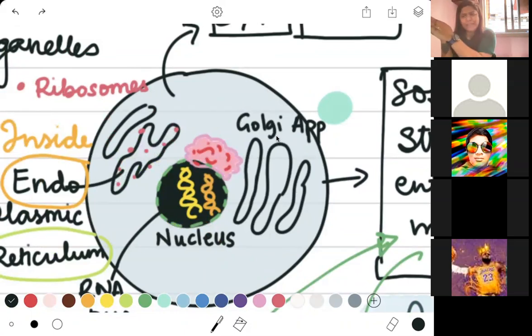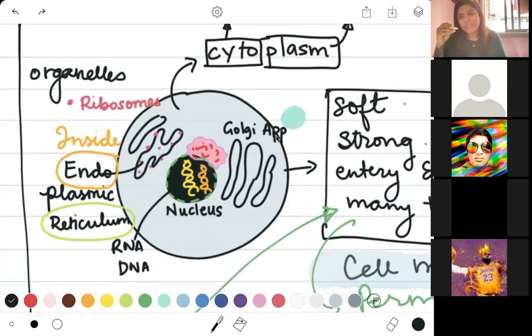That is, they take material from this side to the other side, the same thing that we just saw in an animation. But while they are doing that, they add a little bit of their own material. What is their own material? They add proteins to those structures. Okay, if your endoplasmic reticulum is associated with these tiny balls which are called ribosomes, they're going to add those proteins into it.